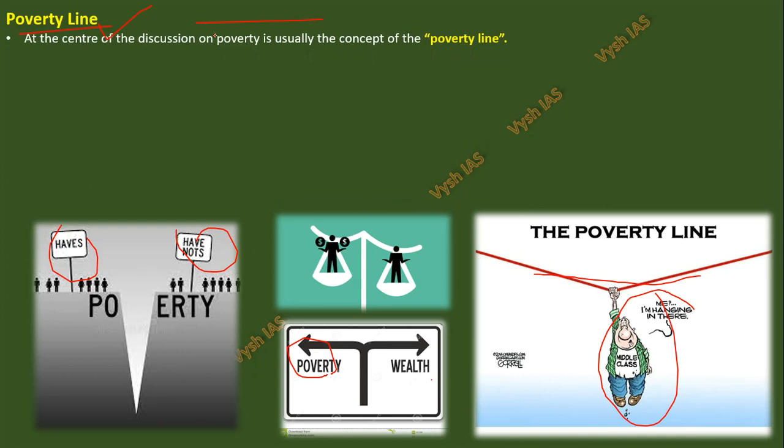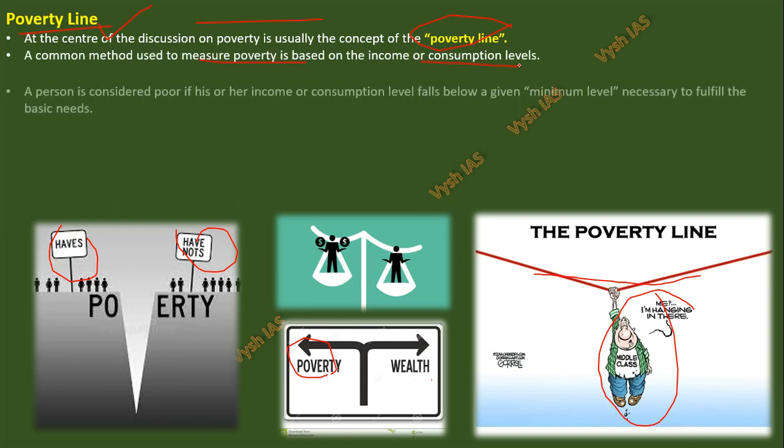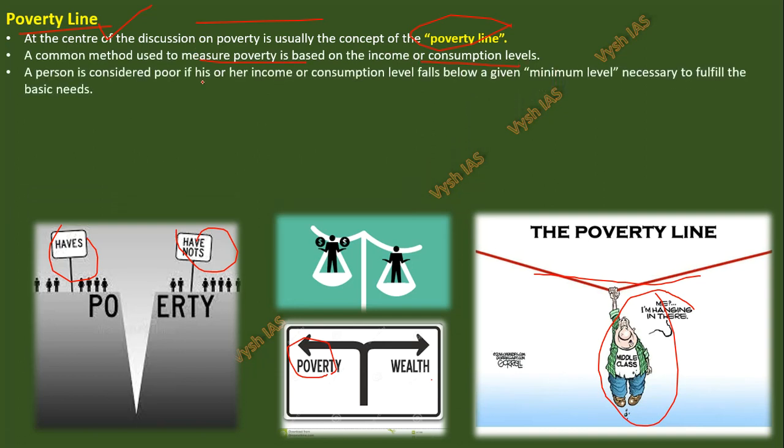So at the center of the discussion of poverty is the concept of the poverty line. A common method used to measure poverty is based on income or consumption level. Again, I told you, are you earning something or spending something? Based on that only you tell. A person is considered poor if his or her income or consumption level falls below a given minimum level necessary to fulfill the basic needs. Based on how you cover basic needs, this line is decided.